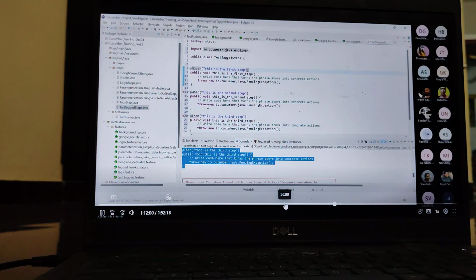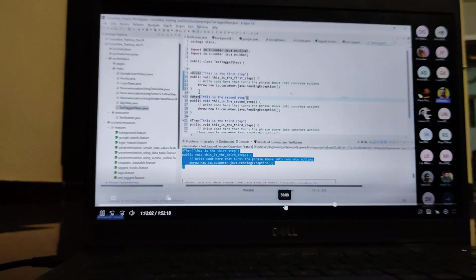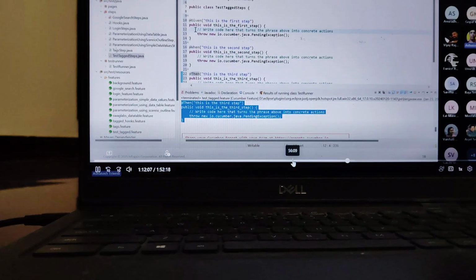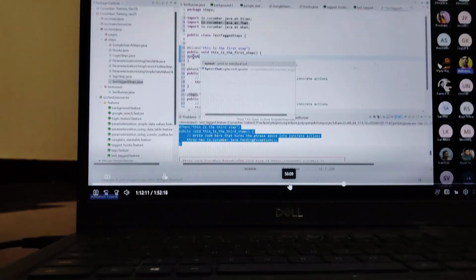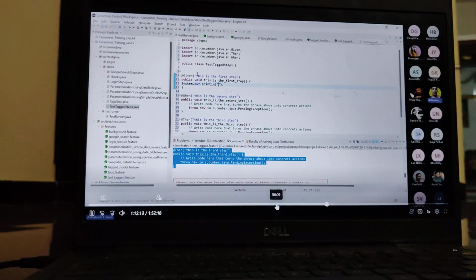Then now we write the code. System.out.println, this is the first step.